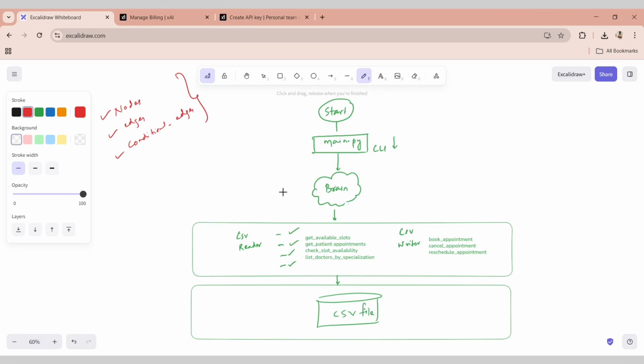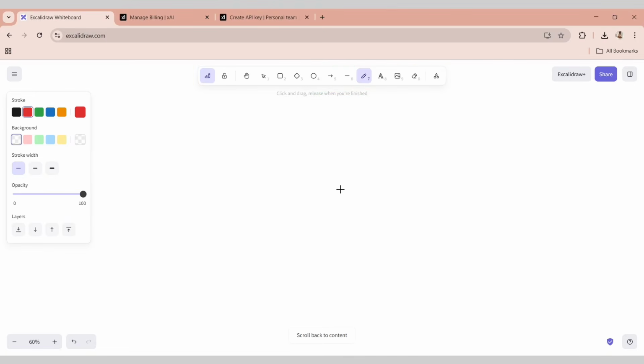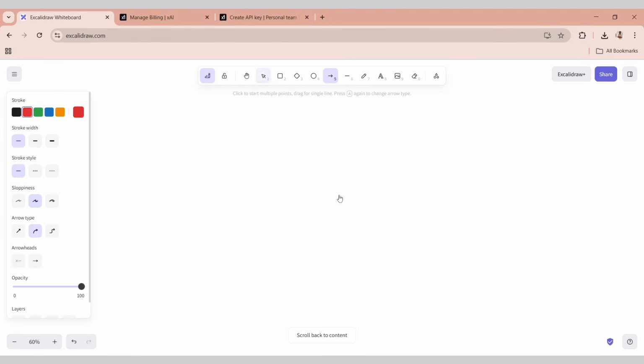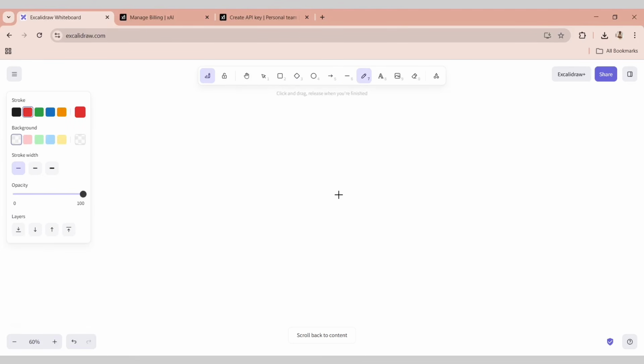Apart from this, if I talk about a very detailed data flow, this is how the data flow looks like. Let me try to draw it simply. Let's say we have user, and let's say we have this main.py.